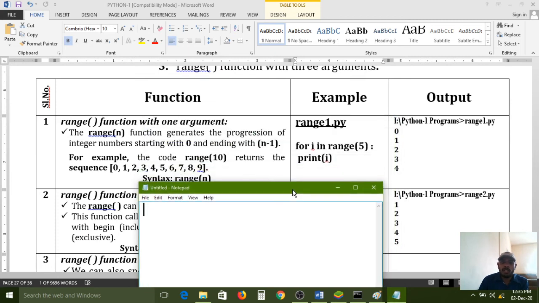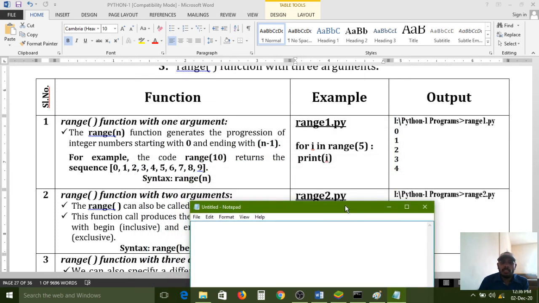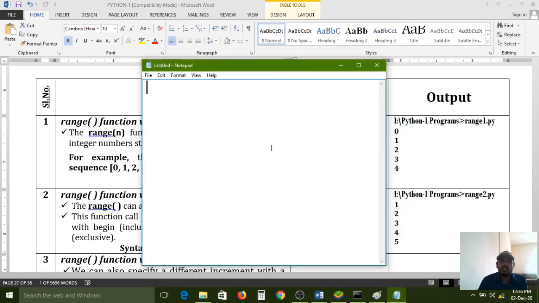So what is the functionality of the range function? Here I have given one example now: for i in range of 5, print i. So this is range function with 1 argument. One value I pass in here.